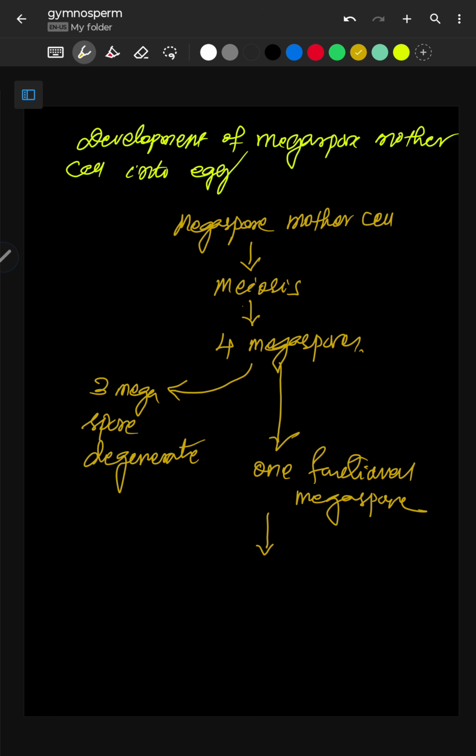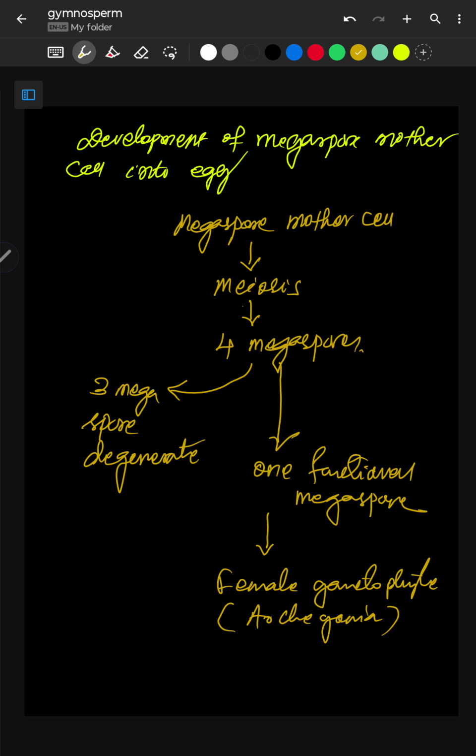This functional megaspore gives rise to the female gametophyte, which is known as archegonia. We have already studied archegonia in pteridophytes and bryophytes. So it gives rise to archegonia, and the archegonia contains the egg.